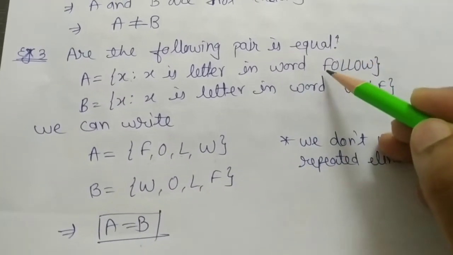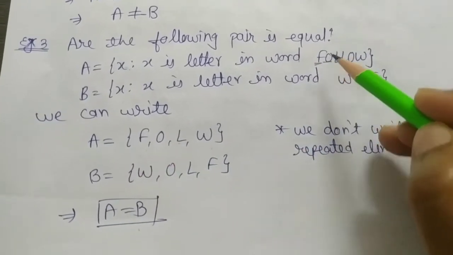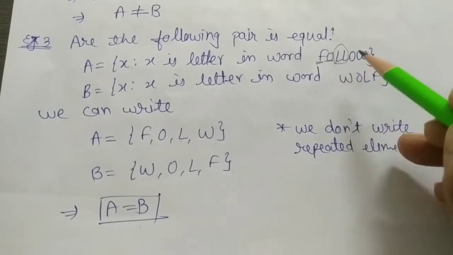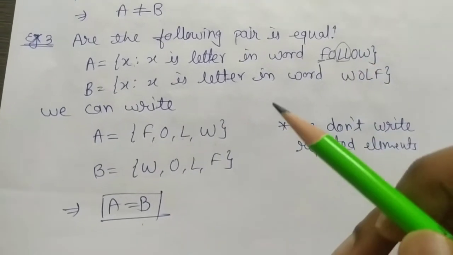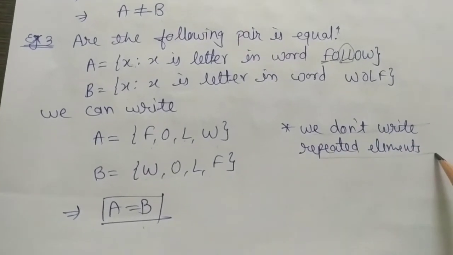A is equal to {F, O, L, W}. Why are we writing it like this? First element F I have taken. Second is O I have taken. L is written 2 times, but we will take only 1 time, because we do not write repeated elements.